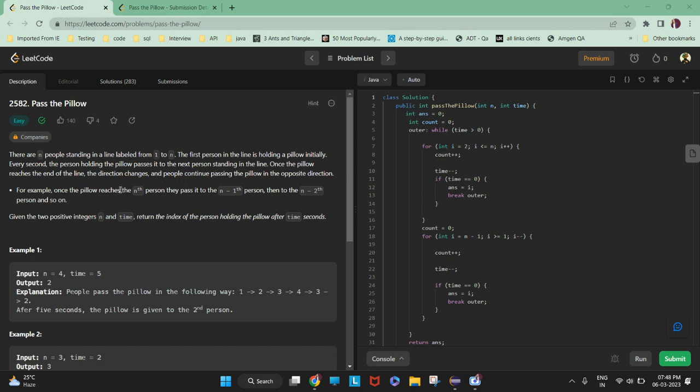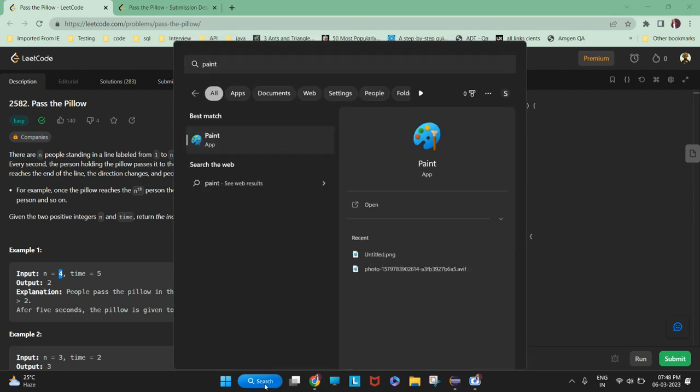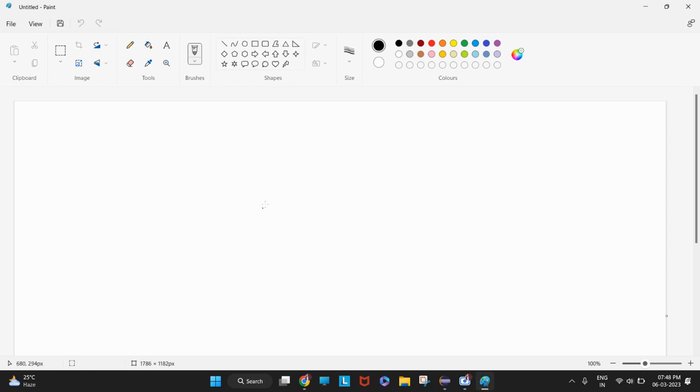For example, once the pillow reaches the fourth person, they pass it to the n minus one person, that is the third person, and this will go on. The first person passes to the second, and so on up to the nth person, and once it reaches the nth person, it goes back in the other direction.